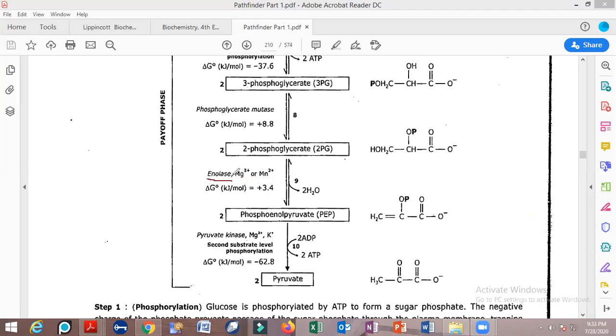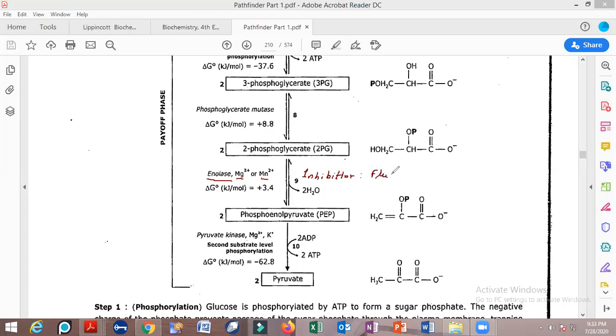Enolase enzyme is also a metalloenzyme, but it can use either magnesium ion or manganese ion. It has an inhibitor, and the inhibitor which is being used for this particular enzyme is fluorine.